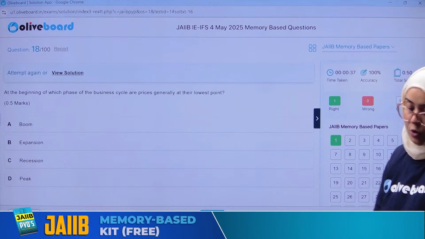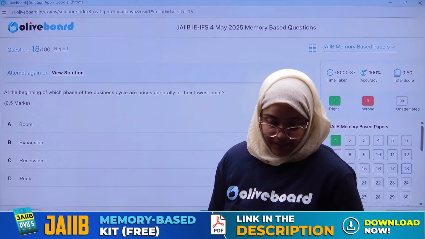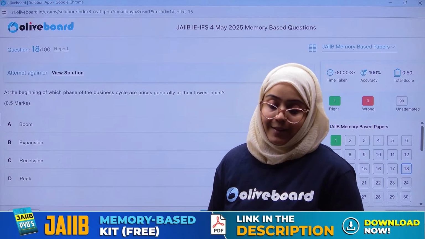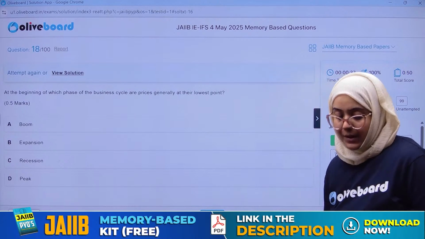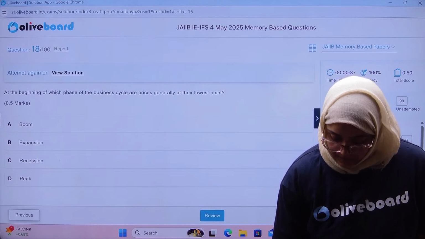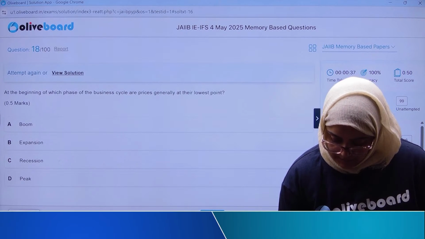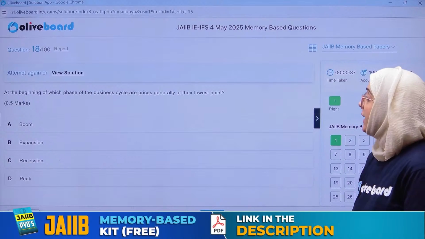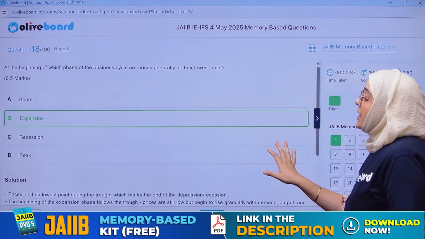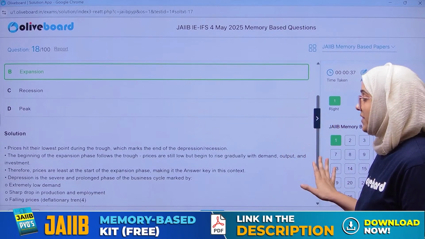Everyone, please answer this question, guys. At the beginning of which phase are the prices generally at their lowest point? So the correct answer is what?